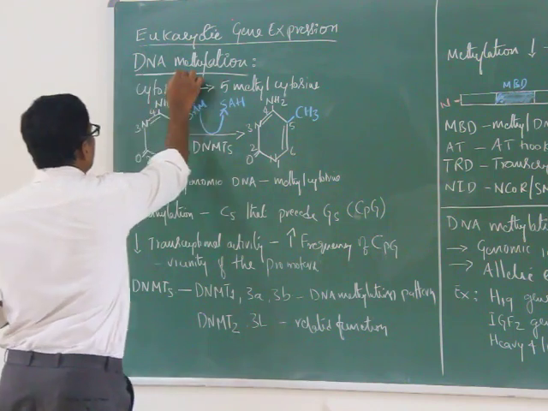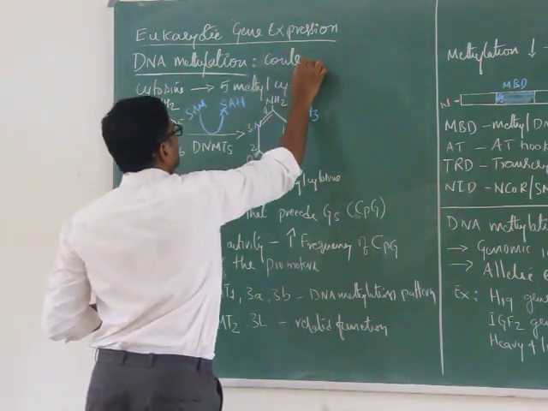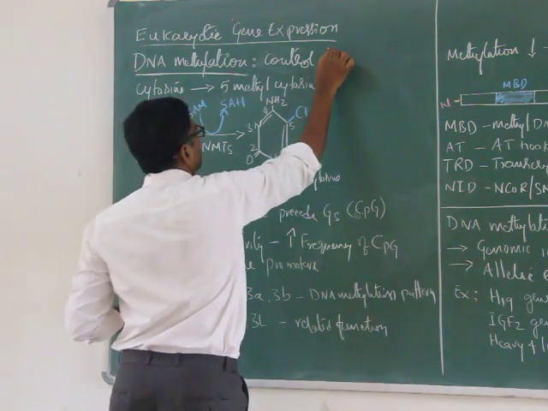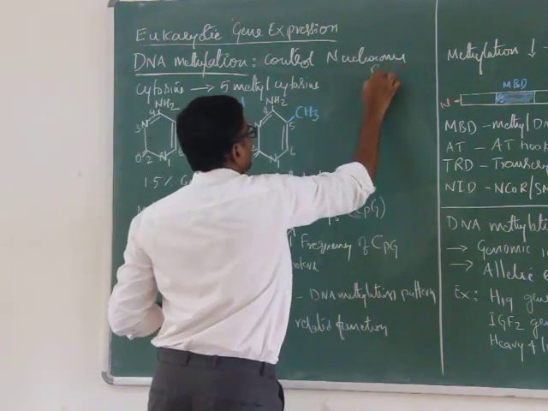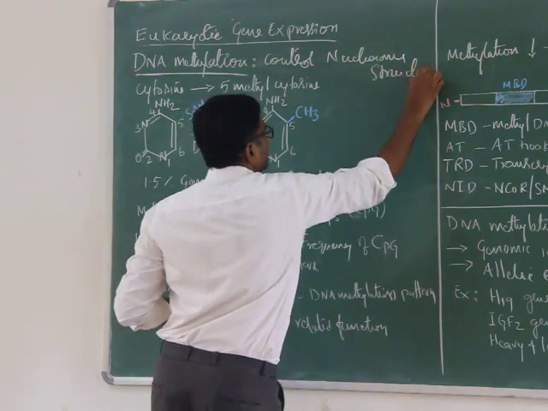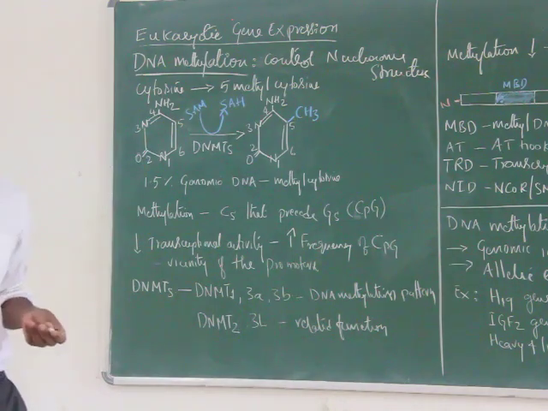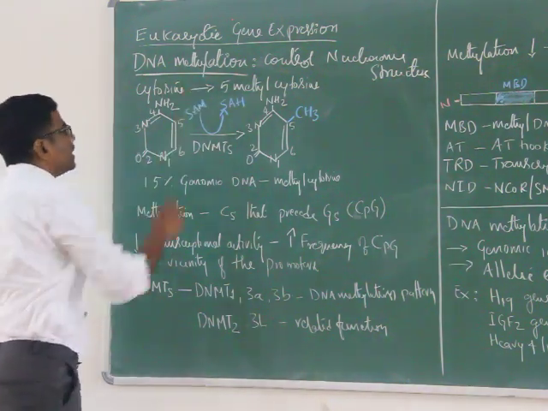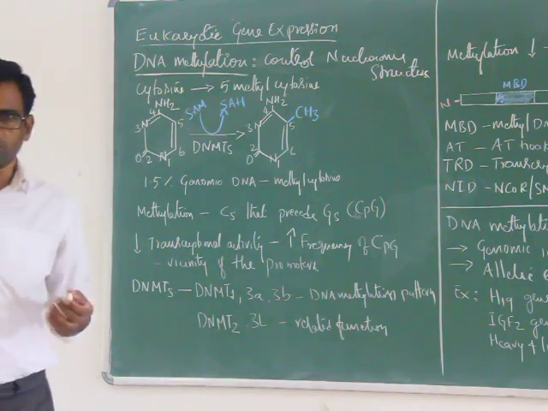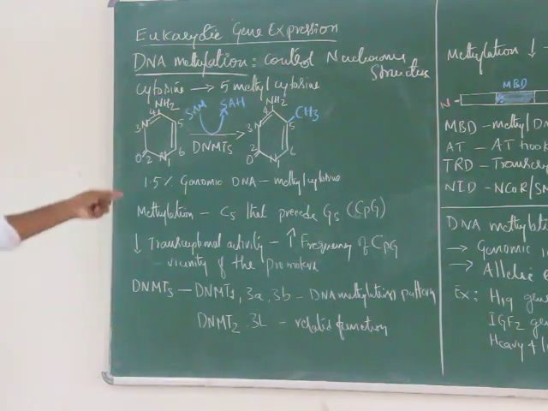Here, DNA methylation is another control point related to nucleosome structure or DNA structure. Control is exerted at the level of nucleosome structure. So what is methylation? Methylation is nothing but transfer of a methyl group, right?